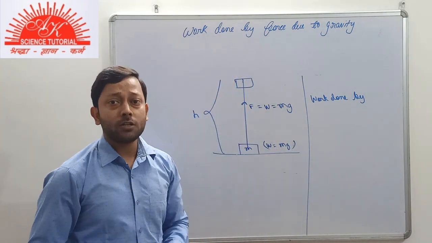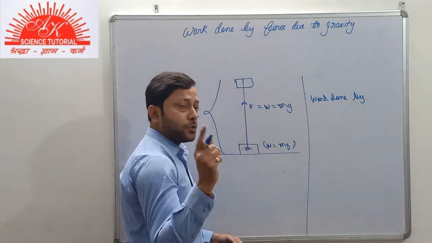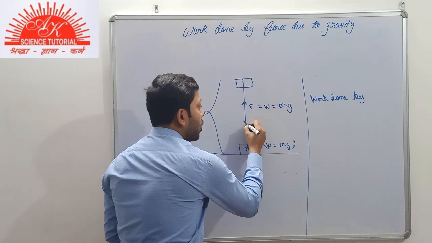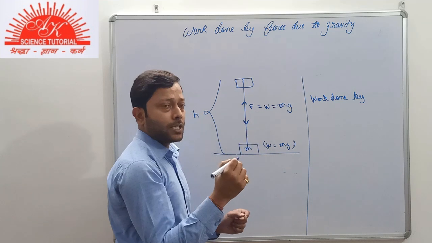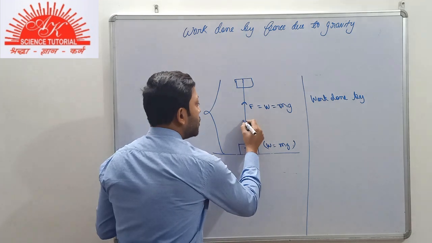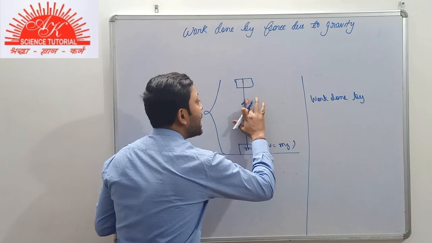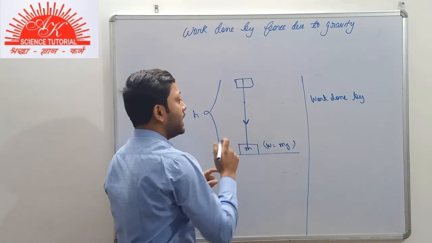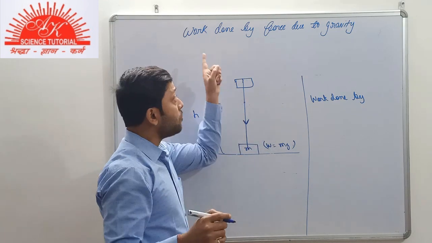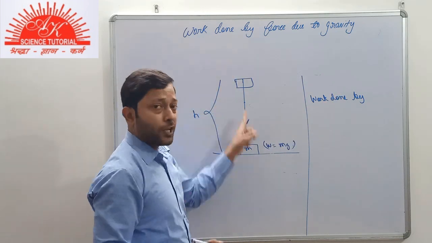But what about the work done by force due to gravity? Force due to gravity, as you know, will always be acting in downward direction, that is the weight of the body. Now we are talking about the work done by force due to gravity and not the work done by me to raise the body.